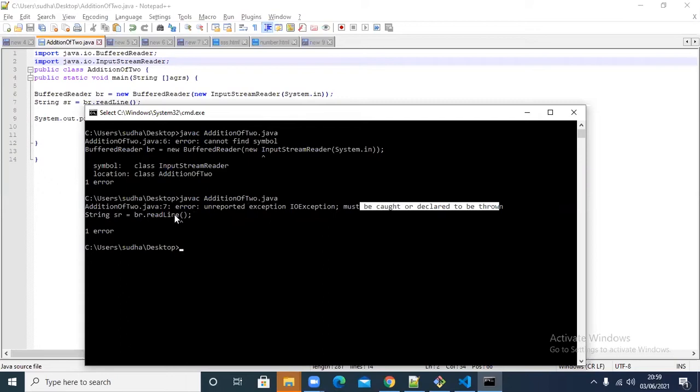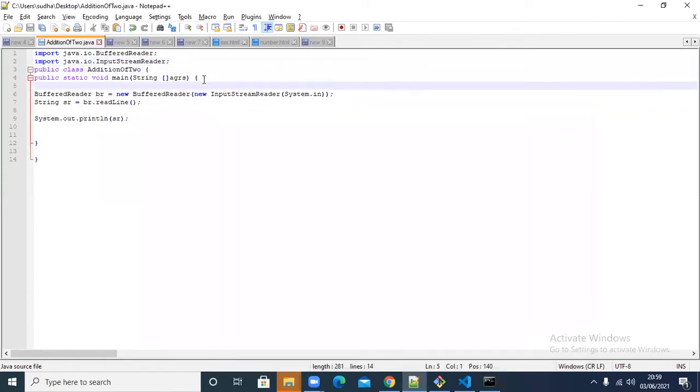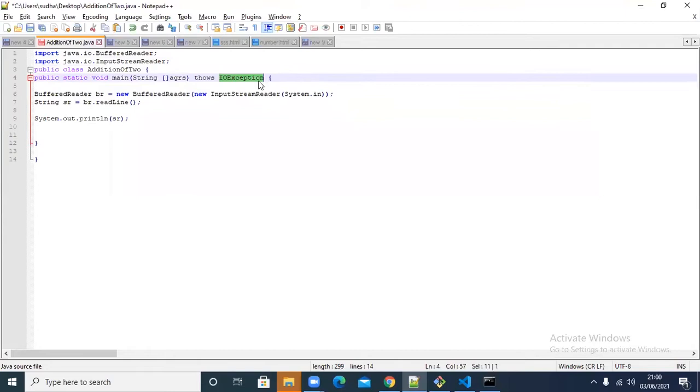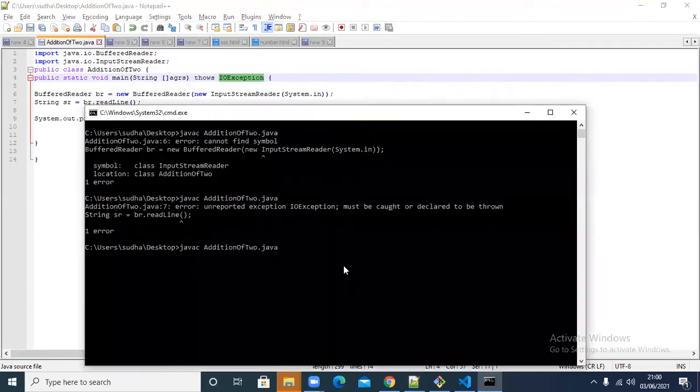Did you see that? That means readLine is actually throwing that IOException, and the question is whether you want to catch it or throw it back. If you catch it, you handle it. If you throw it, the system will handle it. Two ways we can handle it. For now, I'm throwing it to the computer itself. So throws IOException.